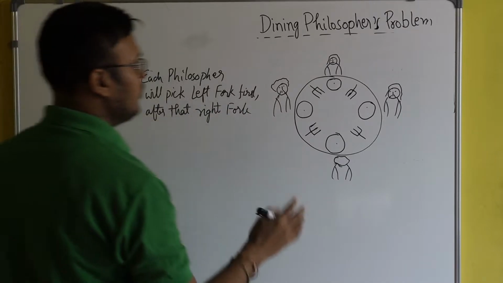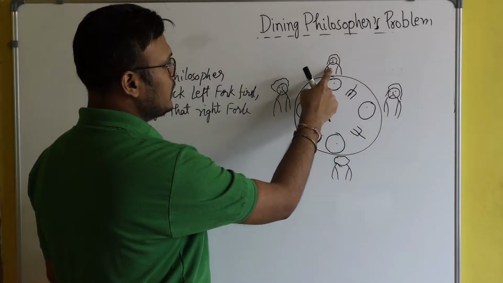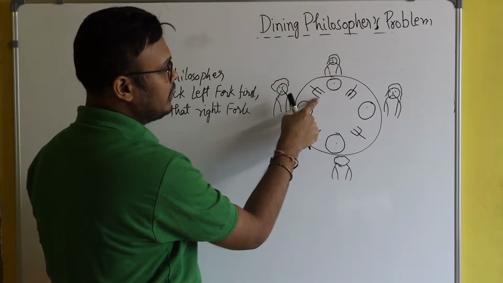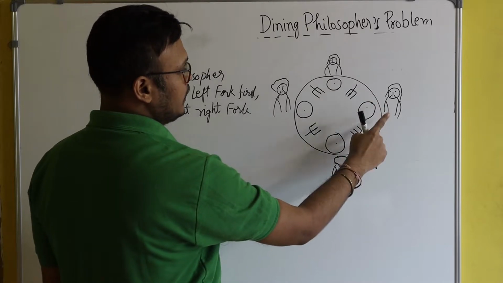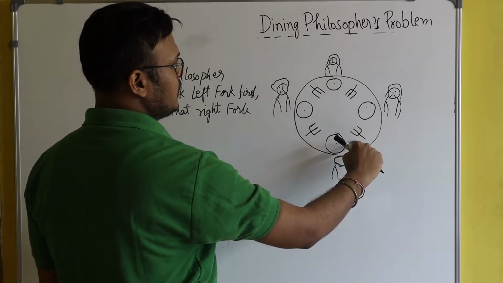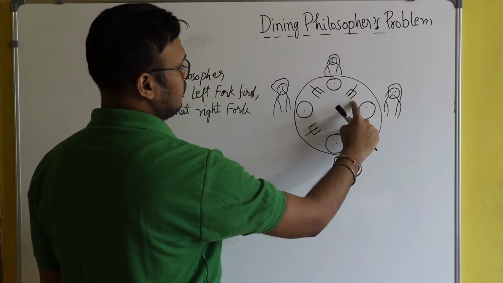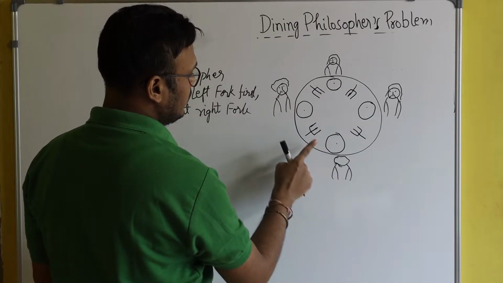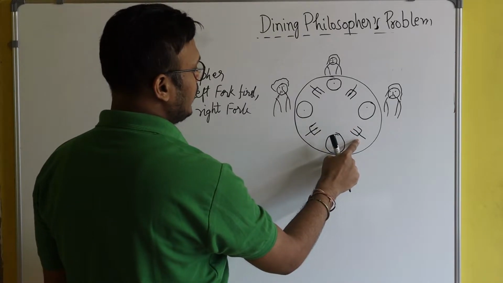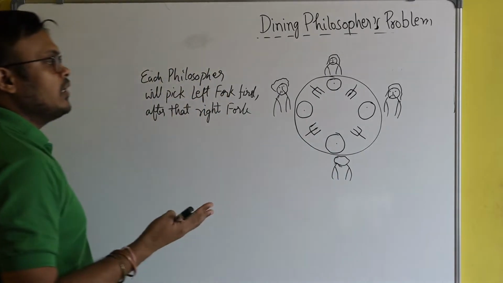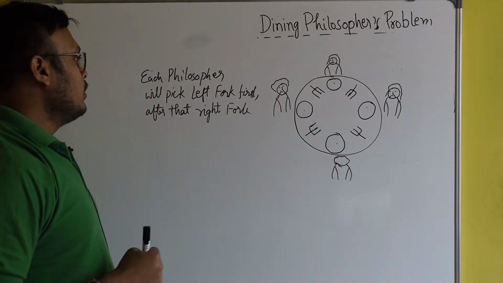So first, let's talk about this philosopher. He will pick this fork first. After that, he will pick this fork. Similarly, this philosopher will pick this fork first, after that this fork. Similarly, this philosopher will pick this fork first, and after that this fork. So these things will happen.